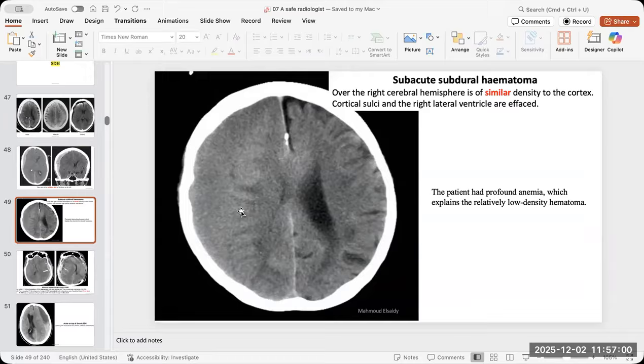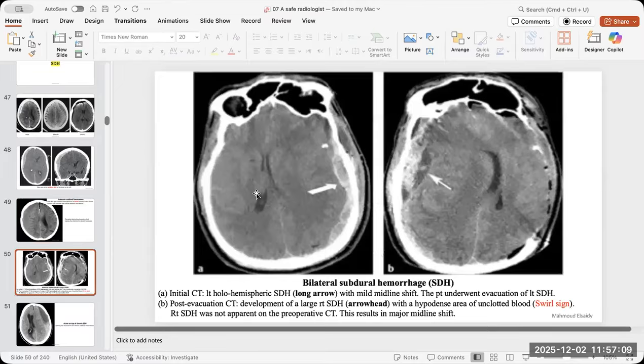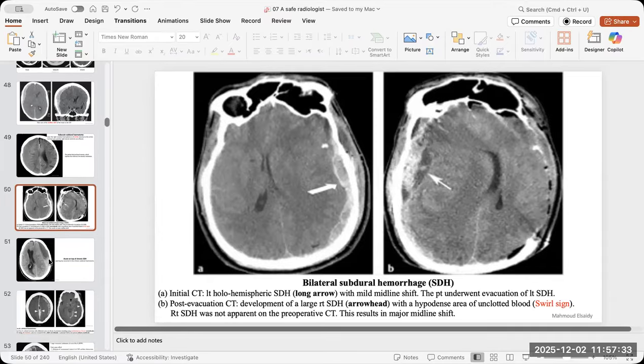And then there is effacement of the ipsilateral lateral ventricle starting to have midline shift and also some sort of brain herniation. We will talk about it now. So the subdural hemorrhage, sometimes the patient has two types of abnormalities. Like it has a component of extradural and another component of subdural. So also pay attention to that and don't assume that all the hemorrhages are the same. No, sometimes he has two types of hemorrhages and you have to mention them and describe them separately.